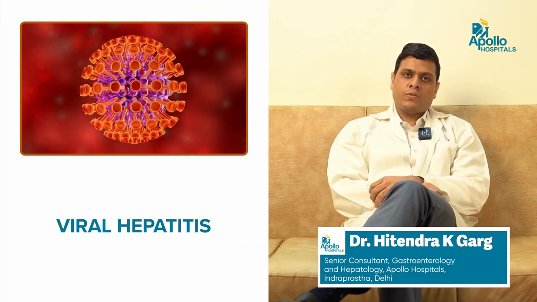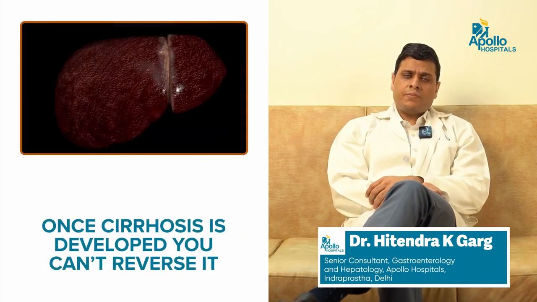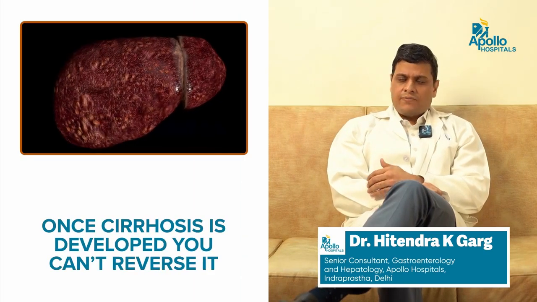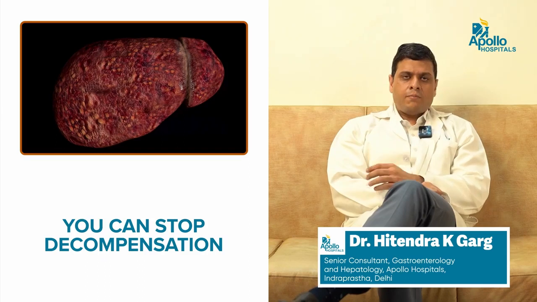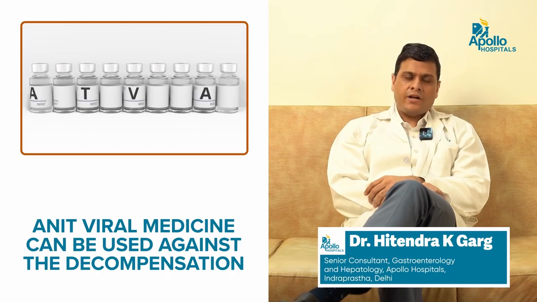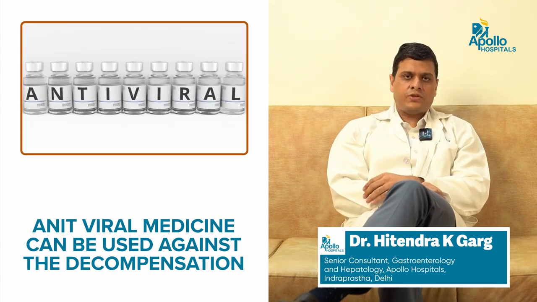Secondly, the second most common cause is viral hepatitis. In our country, the most common cause of viral hepatitis is hepatitis B, followed by hepatitis C. Once a patient develops cirrhosis from hepatitis B, you can't reverse it, but you can prevent decompensation. For treatment against hepatitis B, there are very effective antivirals, which we start and which have to continue almost lifelong, so we can prevent decompensation.